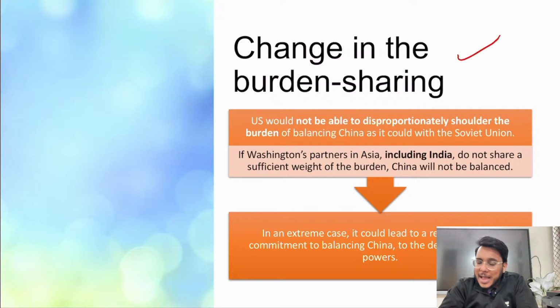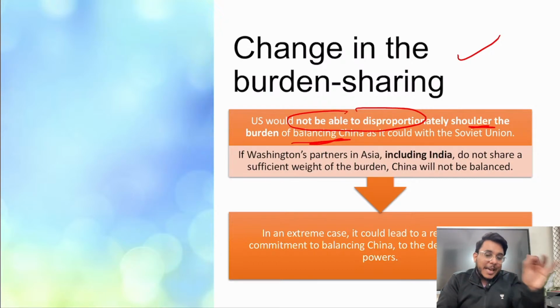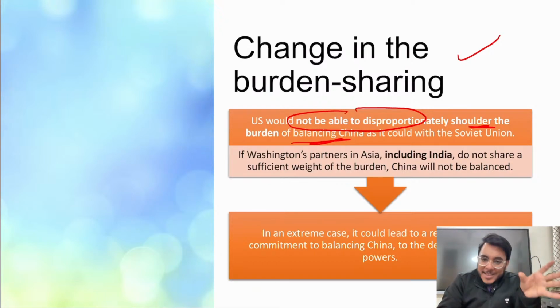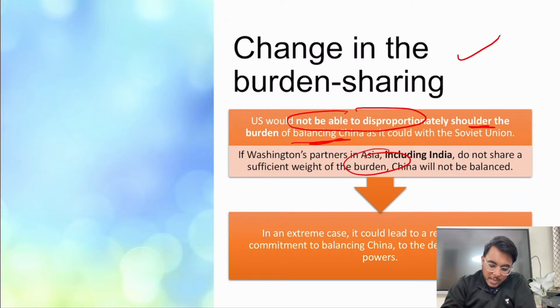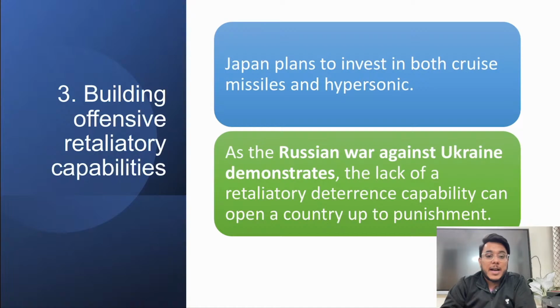Now, at the same time, if we come out with a national security strategy, it needs to be ensured that the USA would not have to disproportionately shoulder the burden of balancing China. Only the USA cannot balance China. All the responsibility should not be imposed on the USA. India needs to share sufficient burden. If India will not share sufficient burden, China will not get balanced.